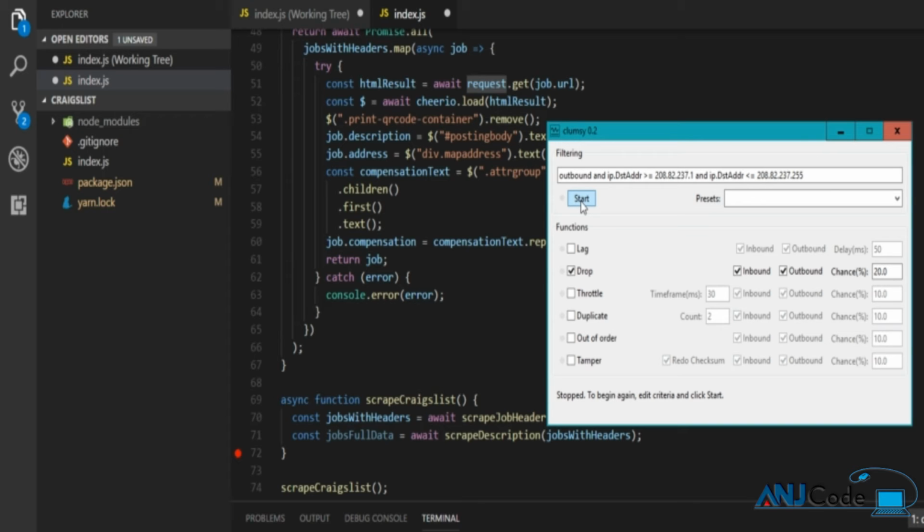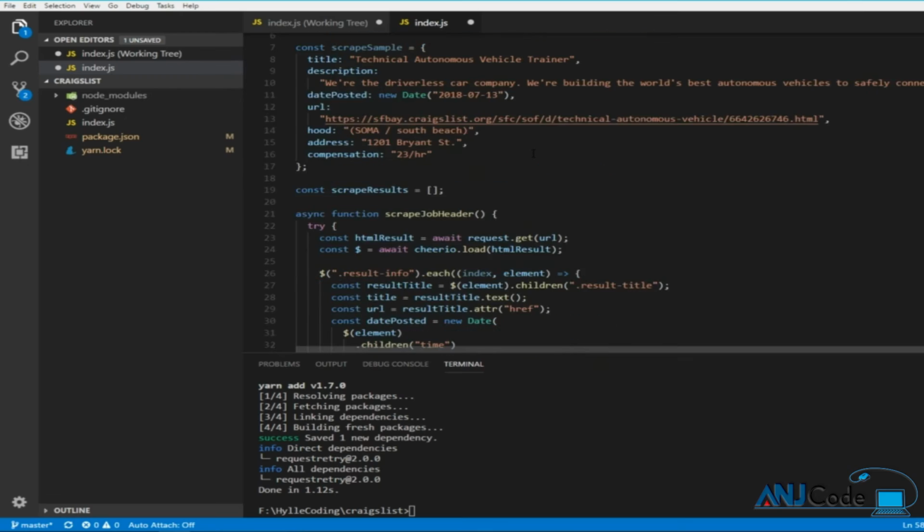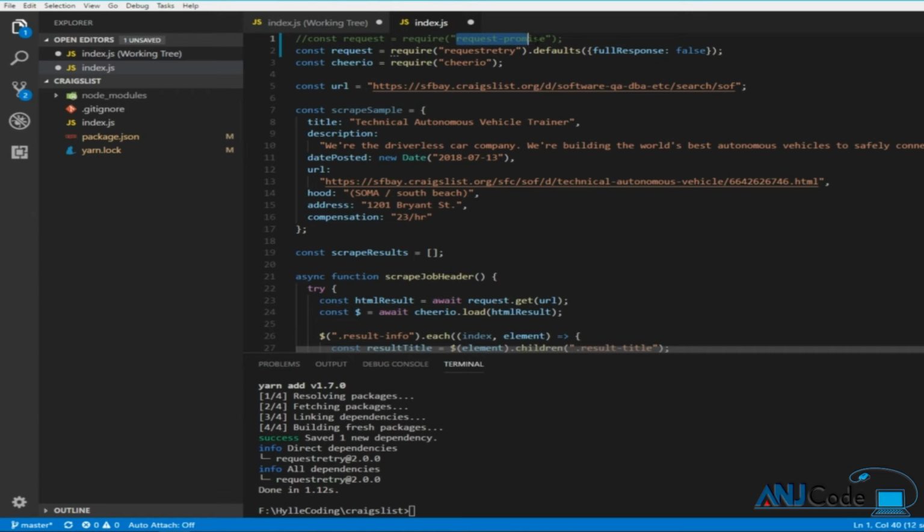If I ran it with the normal request that we used before, then sometimes the connection is going to drop and it will not get the data at all, versus using request retry, which means it's going to retry the connection again. By default, it's going to retry 5 times, with a delay of about 5 seconds. So it's going to wait 5 seconds and then try again, up to 5 times.